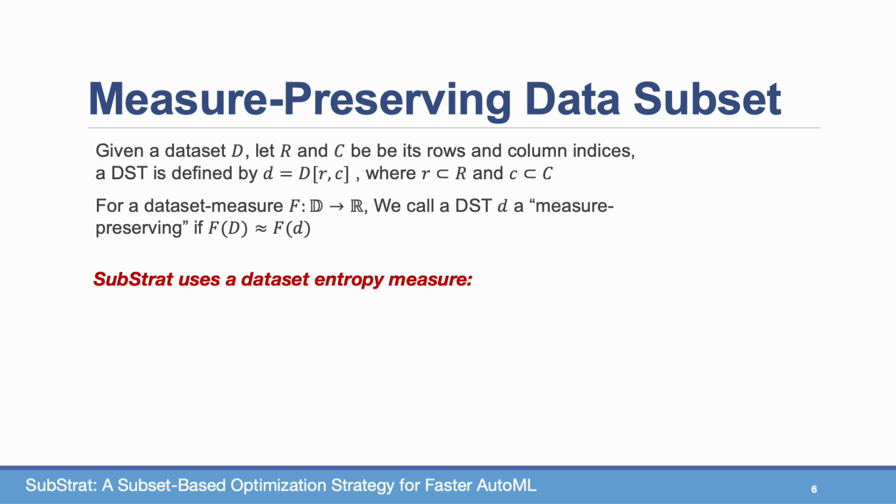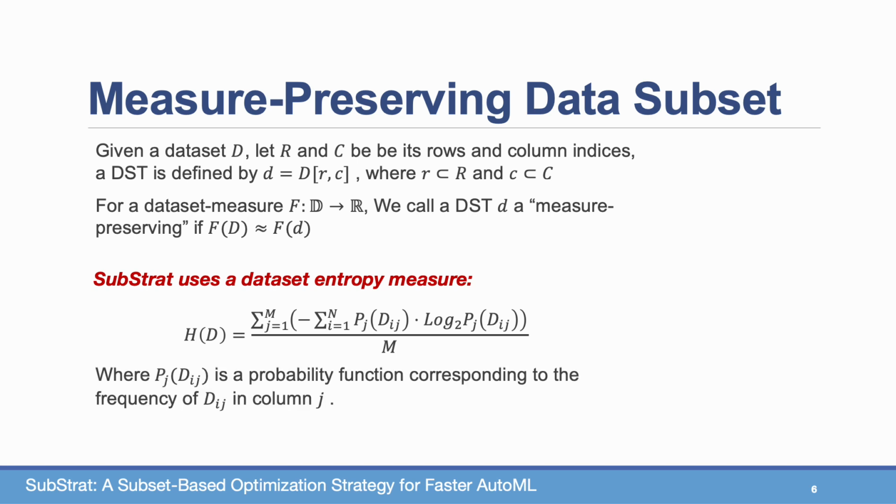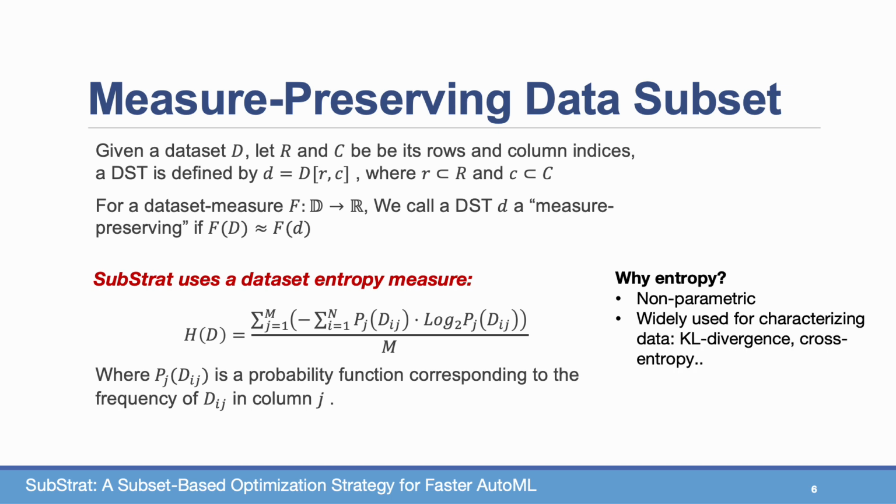Substrat uses a dataset entropy measure, where we compute the entropy for each column and take the average score. Pj here is the probability function that corresponds to the frequency of a value in column j. So why use entropy? First of all, it's a non-parametric measure that can be applied to various types of column distributions.